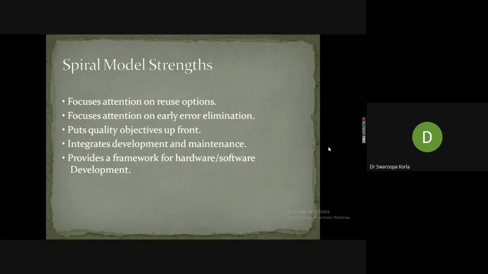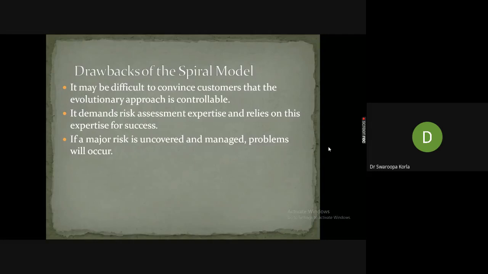It focuses on reusability and early error elimination, it puts a quality product upfront to the clients, and it integrates the development and maintenance stages. It is able to satisfy all versions and platforms of the technology, and it provides a framework for software as well as hardware development. These are the major benefits of the spiral model.